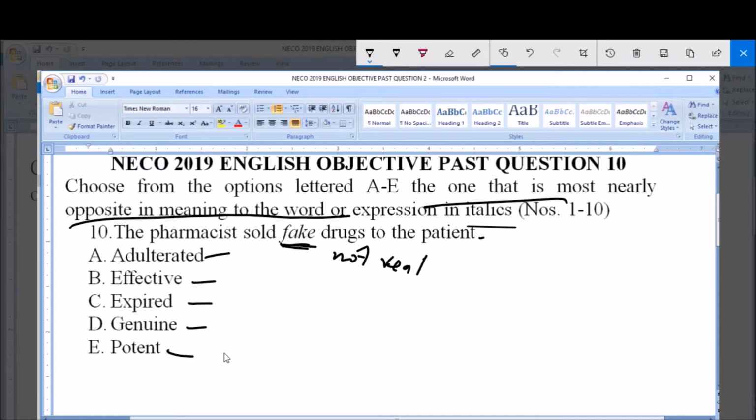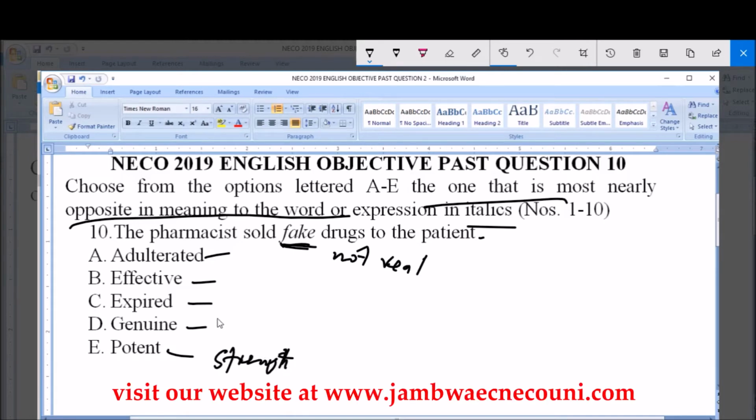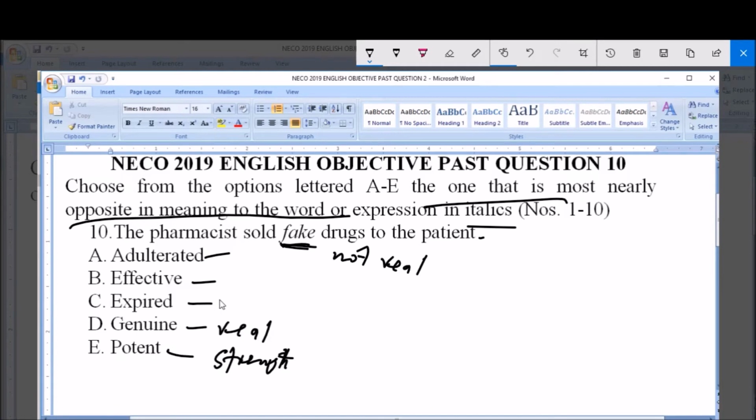And when we talk of potent, something that is potent has strength. The word strength. So when we talk of genuine, it means something that is real. When we talk of expired, that is outdated. Something that expires is outdated. Then when we talk of effective, we mean something that is strong. When we talk of something that is outdated, it means something that is impure, or something that is fake.